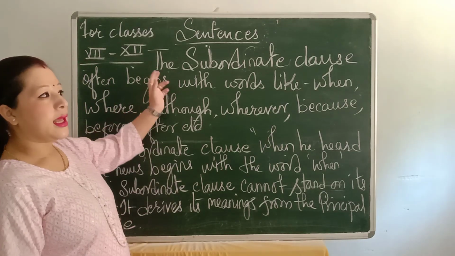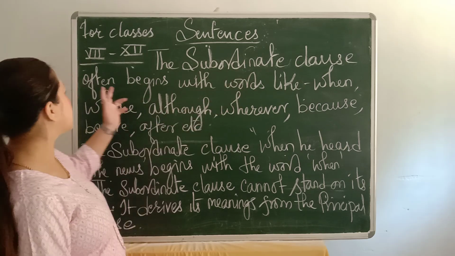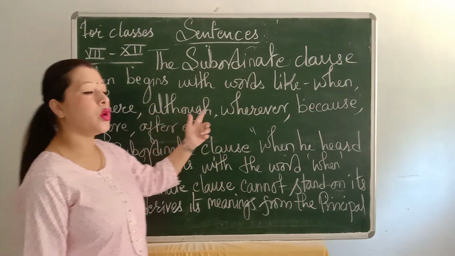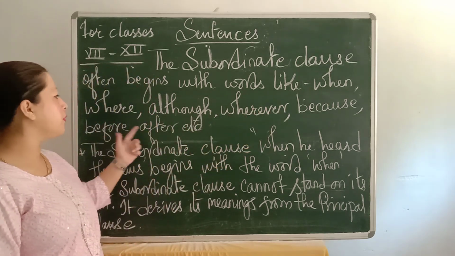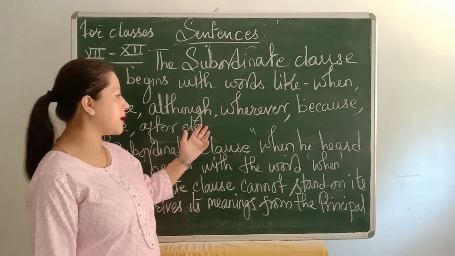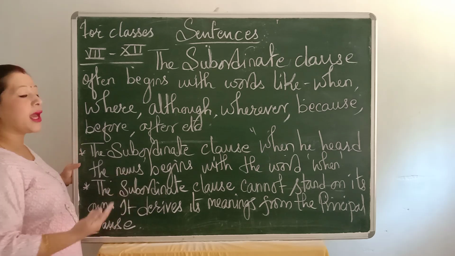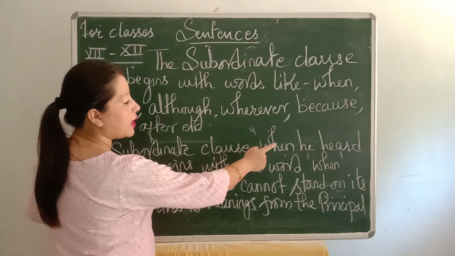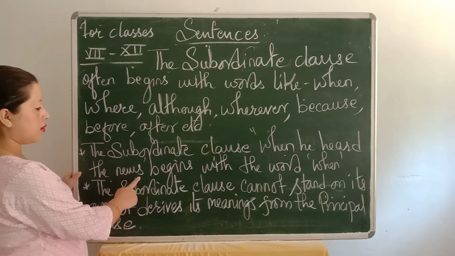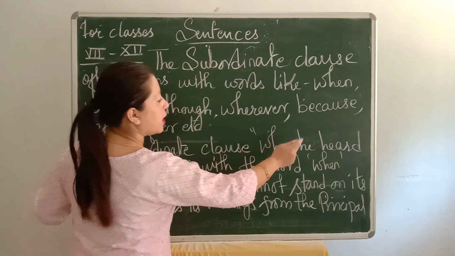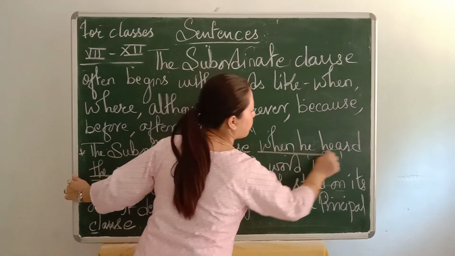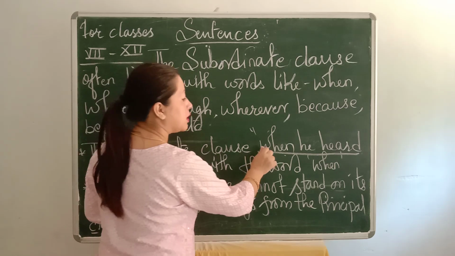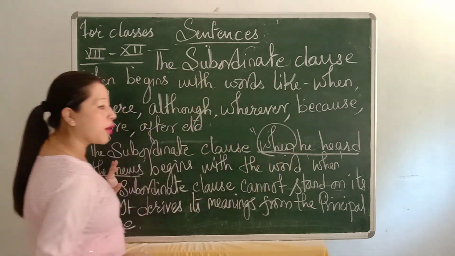The subordinate clause often begins with words like when, where, although, wherever, because, after, before. There are many more. For example, the subordinate clause when he heard the news. The sentence has started with a subordinate clause, and that is when.